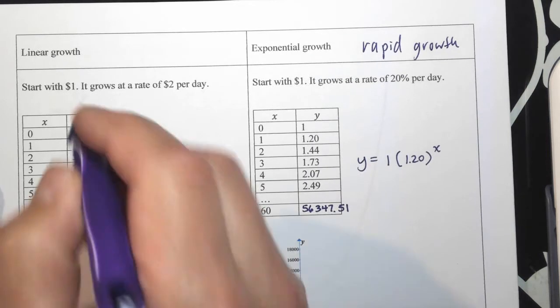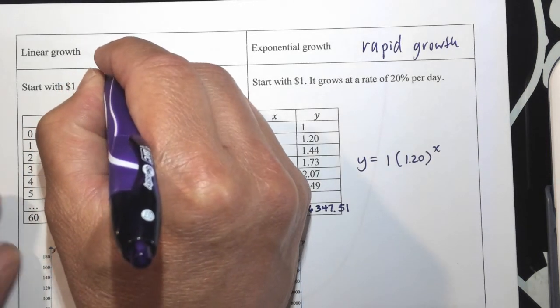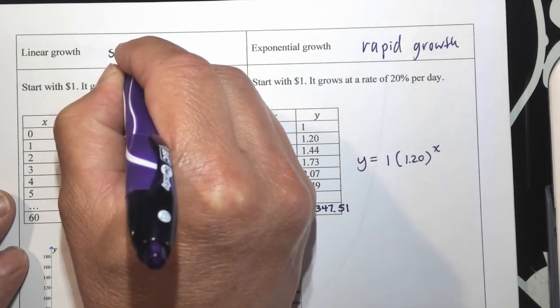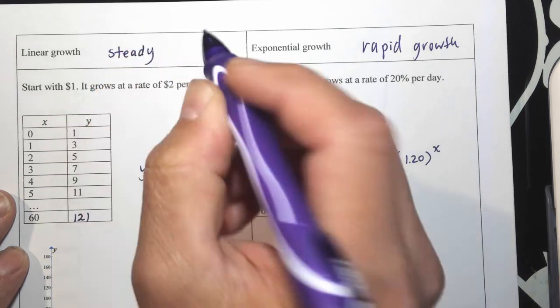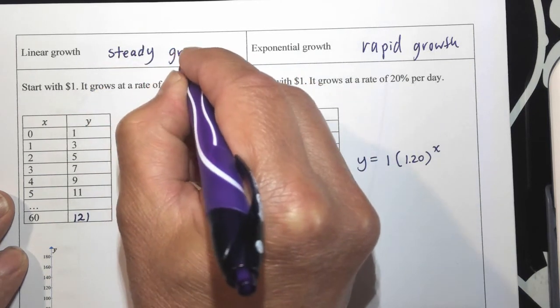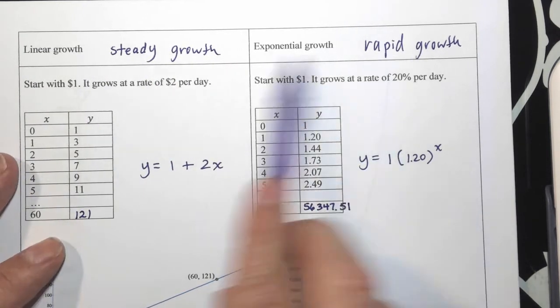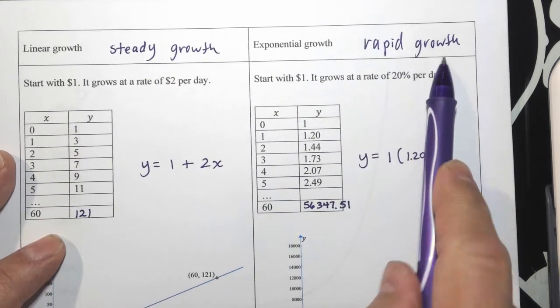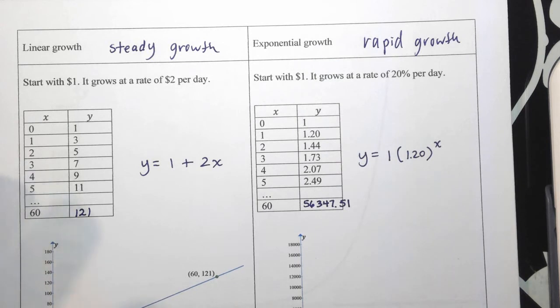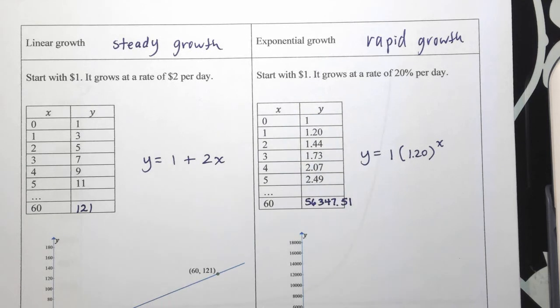Linear growth is a lot of times when you're reading an article or they're talking about it in the news, they'll use the phrase steady growth. They're almost synonymous. So rapid growth usually implies exponential growth. Sometimes they'll say astronomical growth, and what they're really talking about is exponential growth.